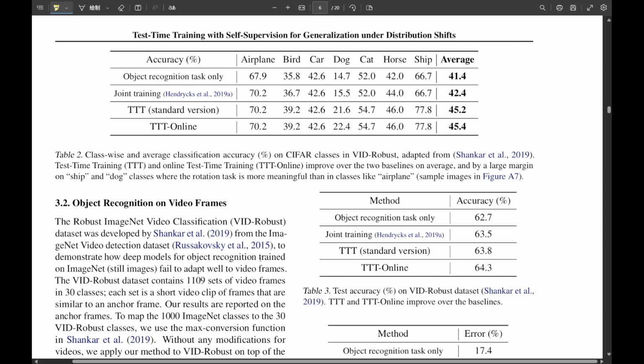Did they find any cases where TTT didn't work as well? You mentioned the self-supervised task earlier. Yes, good point. They did find that the quality of the self-supervised task matters. For example, with the rotation task, if you have images like airplanes against a uniform sky, predicting rotation is kind of meaningless, right? Yeah, a rotated plane might look almost the same if the background is just blue. Exactly. In those cases where the auxiliary task didn't provide a strong learning signal, TTT's benefits were limited. So it highlights that you need a meaningful self-supervised task that forces the model to learn useful features relevant to potential shifts. Okay, so it works really well empirically, provided the setup is right.